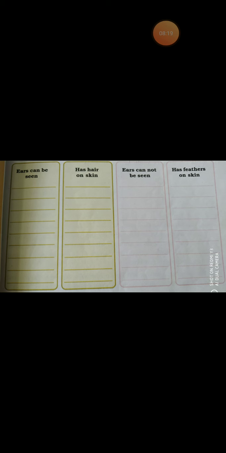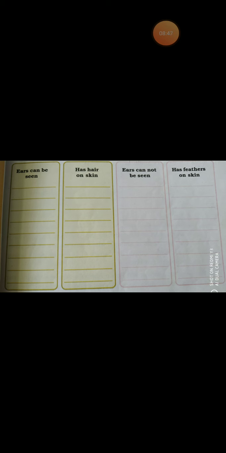And some animals which have feathers on their skin and whose ears cannot be seen come in the category of birds. Right? They are the birds. And what about birds? Do they give birth to the young ones? No, they don't directly give birth to the young ones. They lay eggs. Right? They lay eggs and then the eggs hatch and the young ones come out from the eggs.